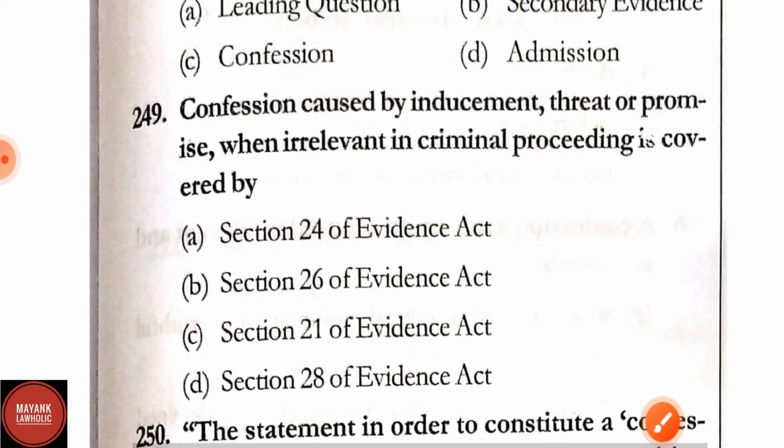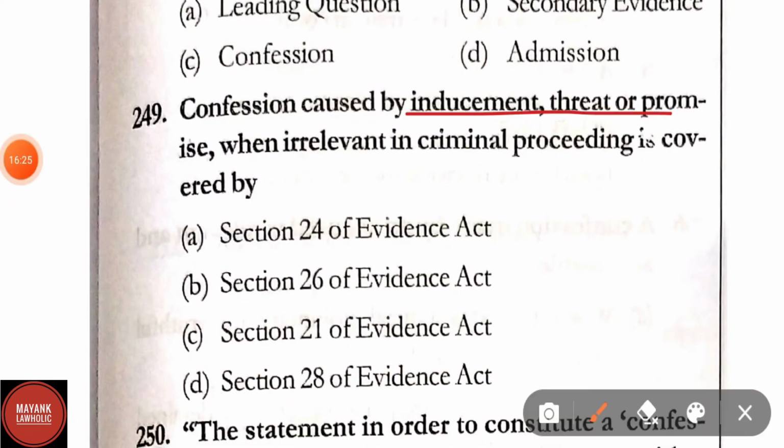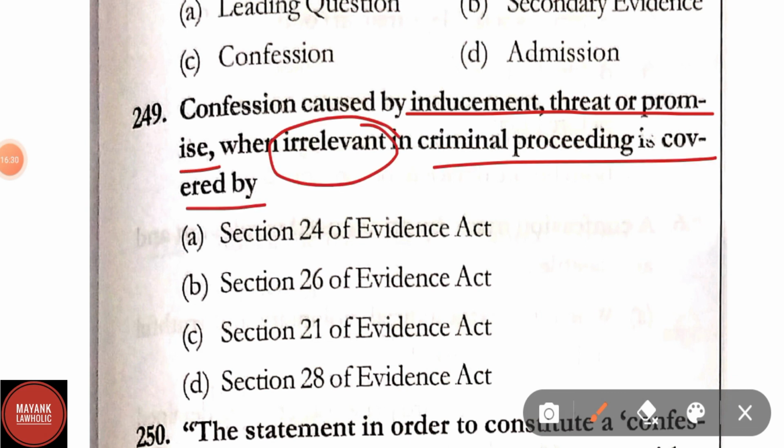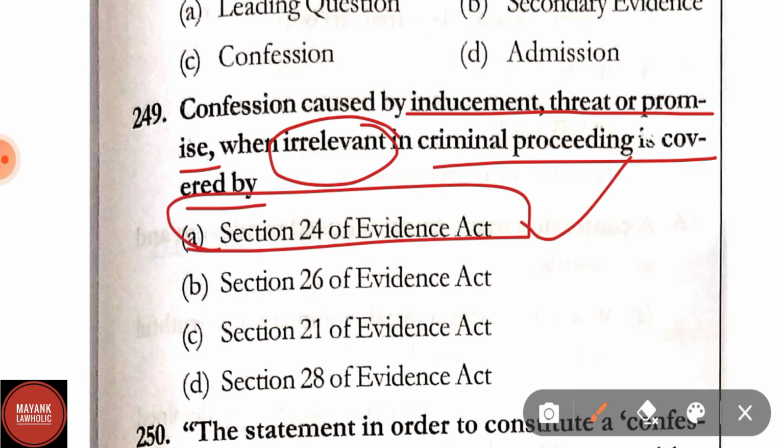Question number 249. Confession caused by inducement, threat or promise when irrelevant in criminal proceeding is covered by option A section 24 of Evidence Act, section 26 of Evidence Act, section 21 of Evidence Act, section 28 of Evidence Act. Correct answer is option A, that is section 24 of Evidence Act.